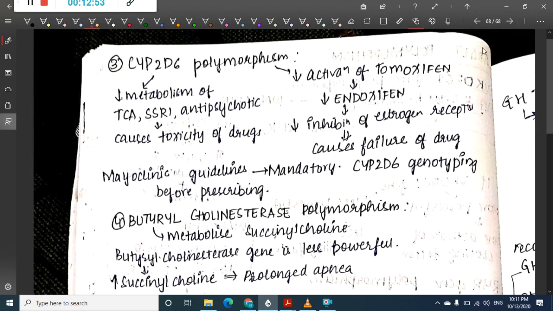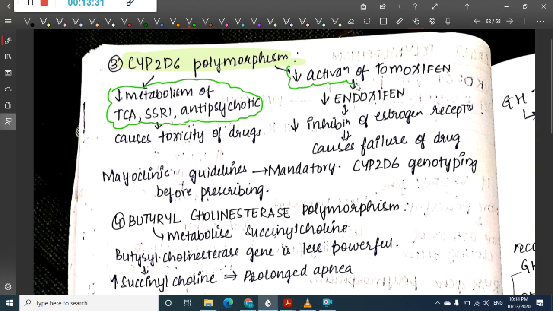Then we have the next important polymorphism, CYP2D6 polymorphism. CYP2D6 polymorphism decreases the metabolism of tricyclic antidepressants, SSRIs and antipsychotics.